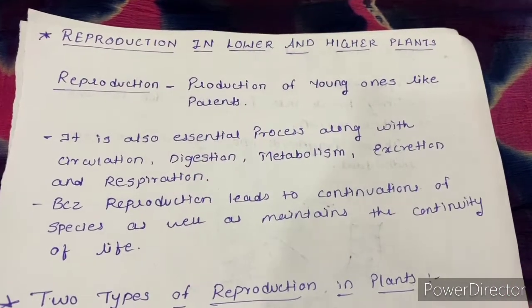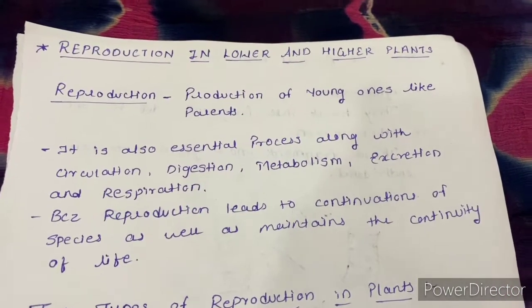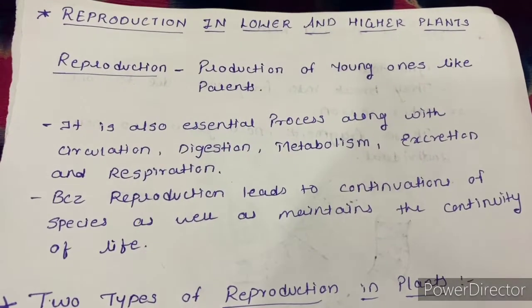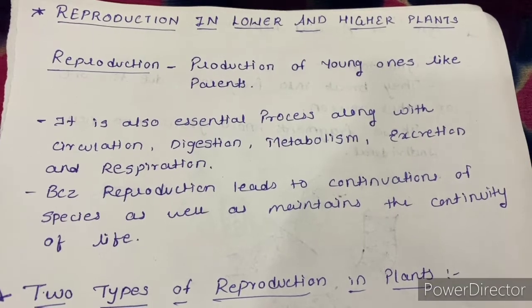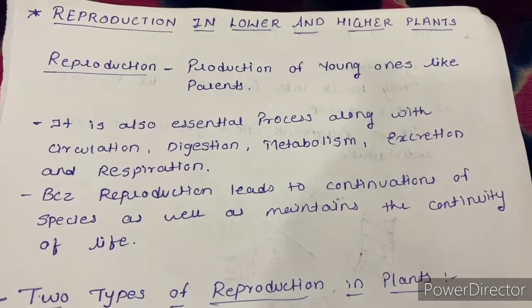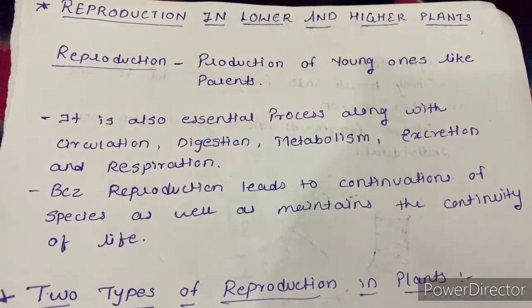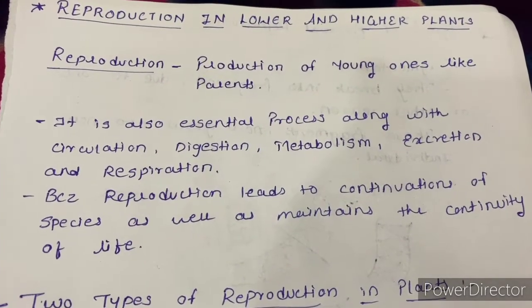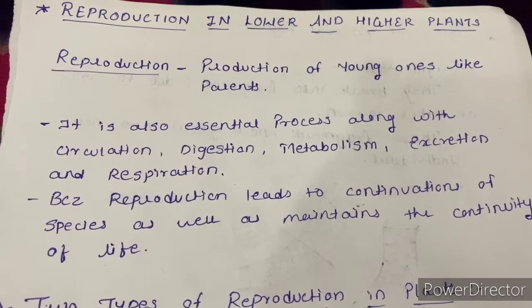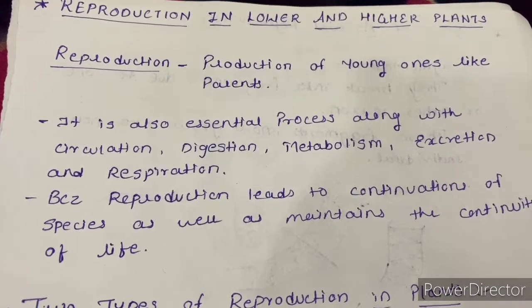Hello students. So we will start with the first chapter of biology, that is reproduction in lower and higher plants. I've made some notes for you so that you can simply note this down in your notebook and start reading. See now, what is reproduction? Reproduction is production of young ones like the parents.